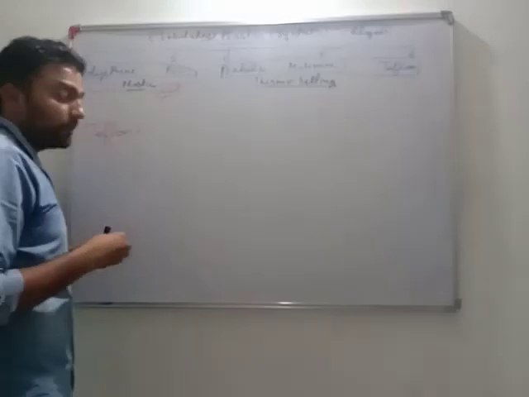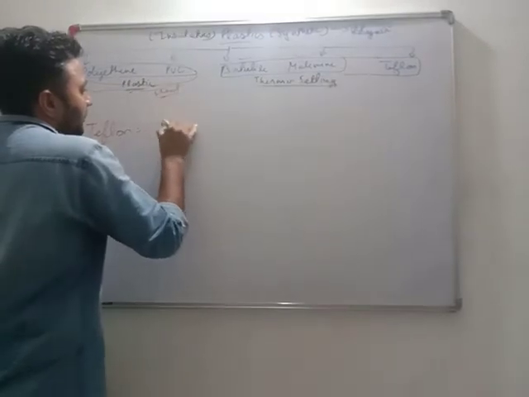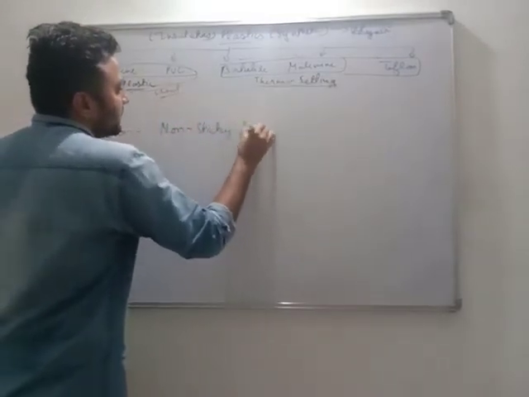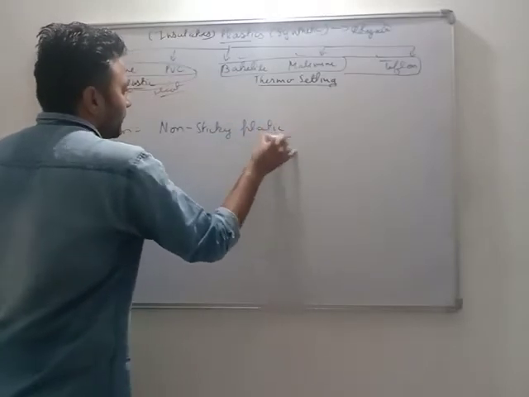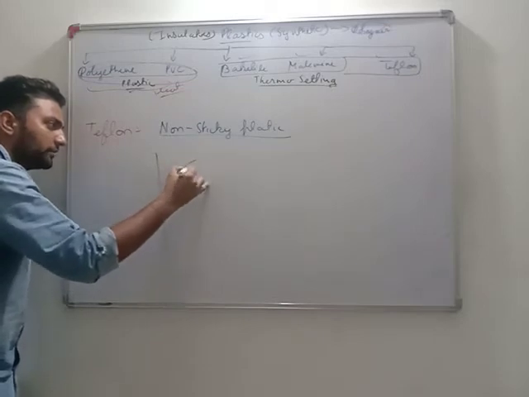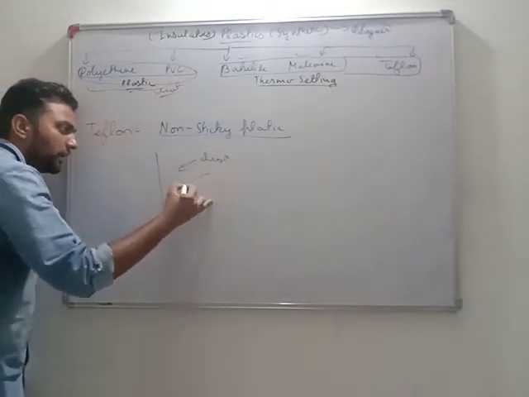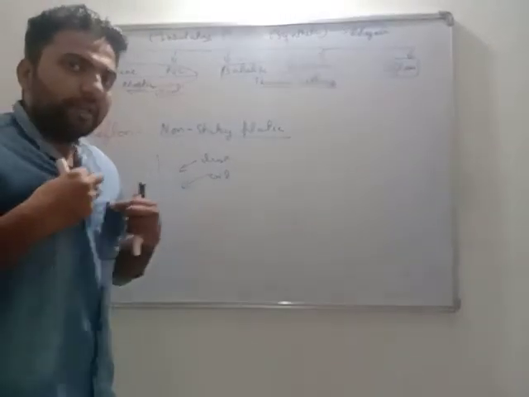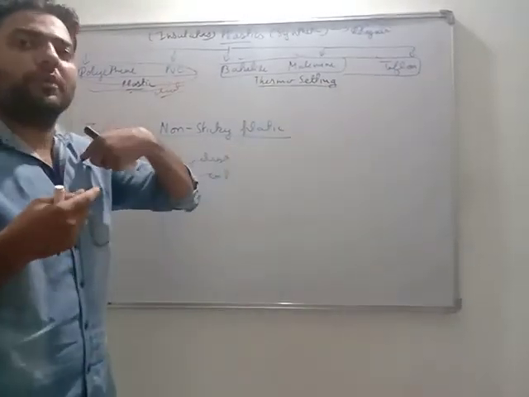Teflon, very important. Teflon is a non-sticky plastic. Non-sticky plastic means, if this is Teflon, if I throw ash or dust on it, if I throw oil on it, see, just assume I am having a natural fiber and I throw oil on it, what will happen?